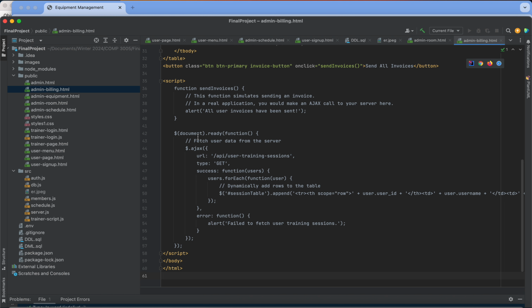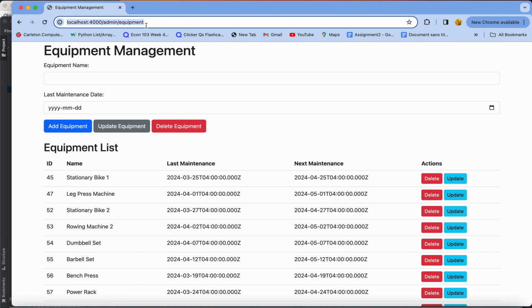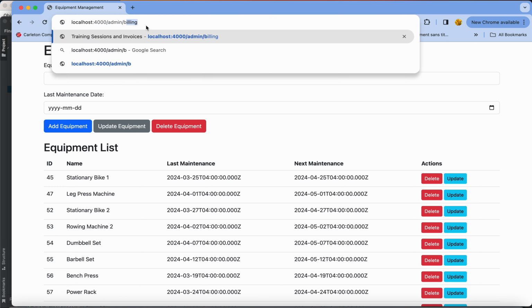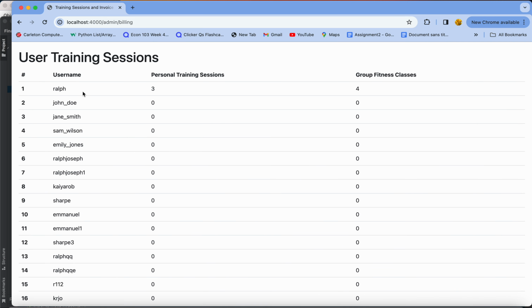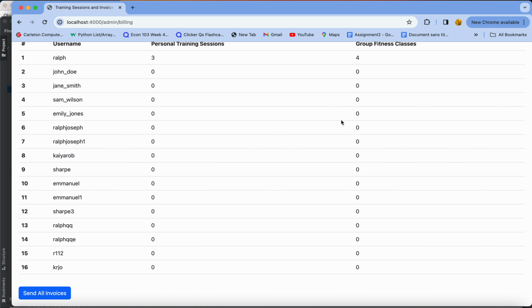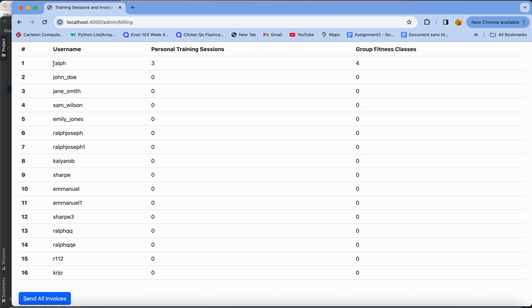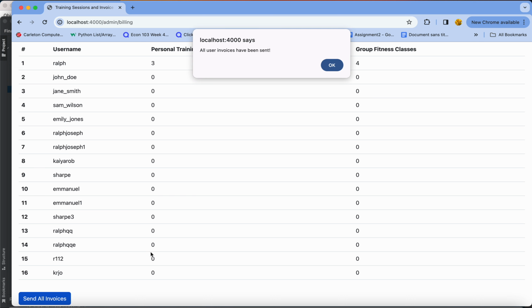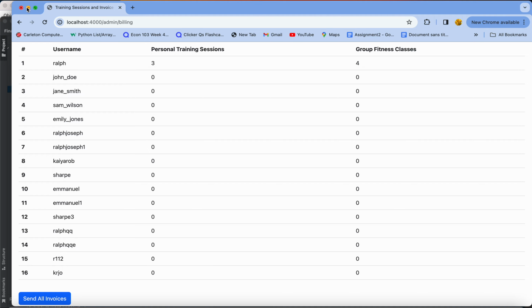Here we fetch all the users in our database, and if we go here, to billings instead of equipment, you see all our usernames. They're not in any class or training yet, but here you have Root, who's in 3 training sessions and 4 group fitness classes. If we send our invoice, the invoice is gonna be sent, and that's it for billing.